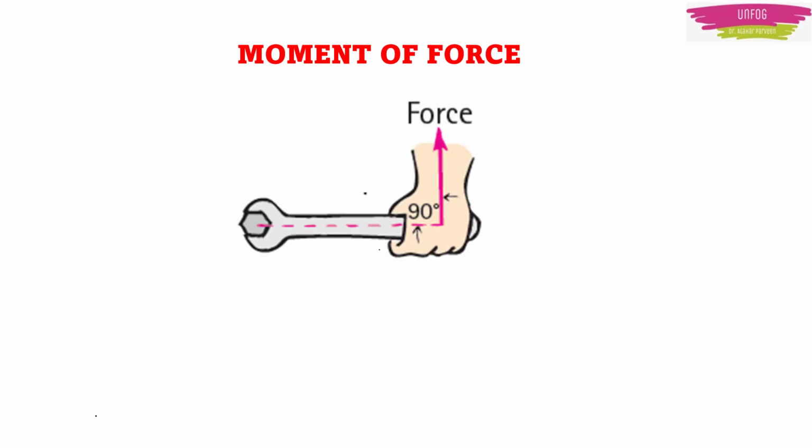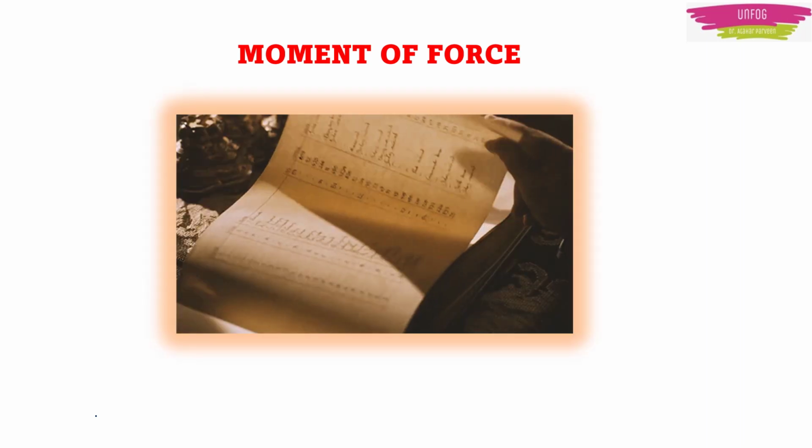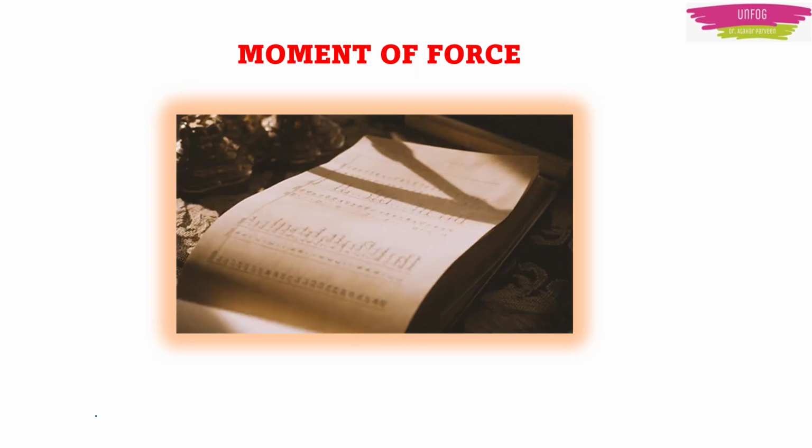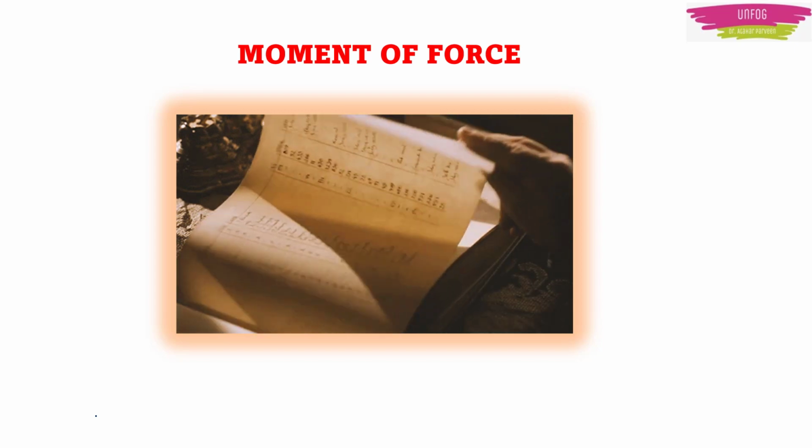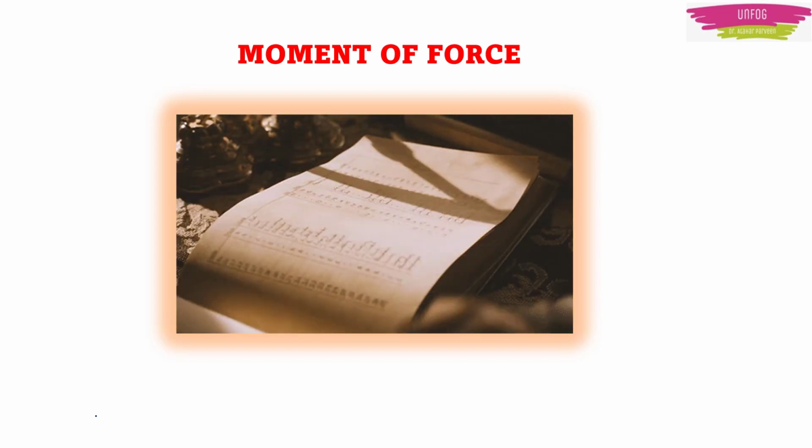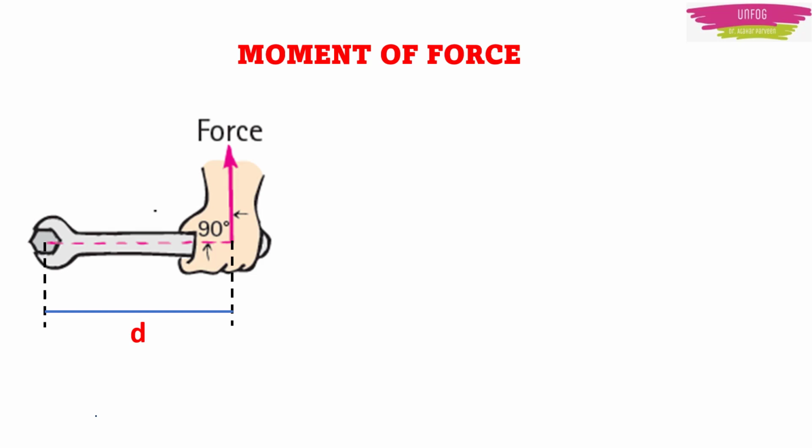So what is so special about this force here is, we apply force perpendicular to the object to rotate it, and we apply the force at the farthest end. Here we need to realize that only a perpendicular force can make an object rotate. Just recall, how do you turn the pages of your book? You apply force perpendicularly at the farthest end of the page, right? That is, we can produce turning effect by applying force at the farthest perpendicular distance.